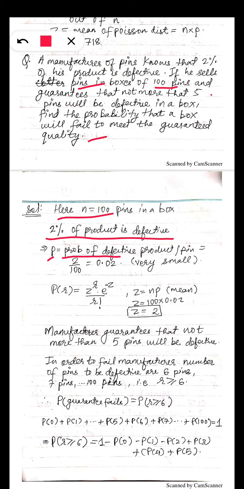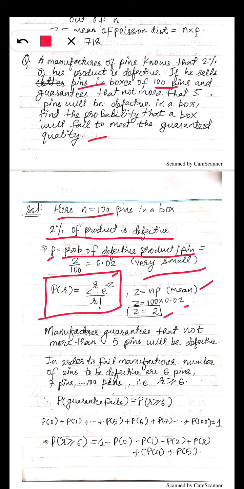So the probability of a defective pen is small p, 2 upon 100, which is 0.02. That's very small. So this is the Poisson probability formula, where Z is the mean and n is 100, the number of pens in that box. So 100 into p, 0.02, comes to 2. So the mean for that data is 2.